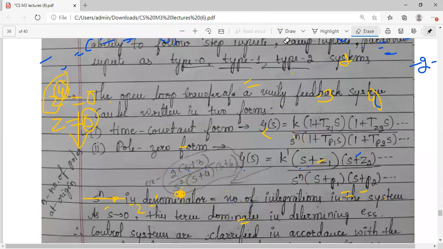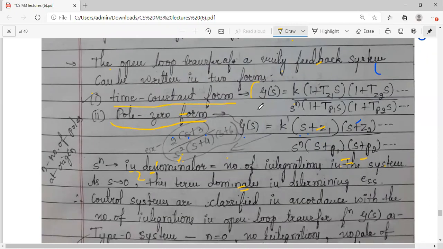Hope you understood this. I have taken the reference of your Z transform so that you can understand it here, because rather than the S domain, Z transform is much more familiar to you. In Z transforms, you have used pole zero form. But here in our error constant studies, we go for time constant form. Okay. And remember, these two forms are interchangeable. How? Let me tell you.